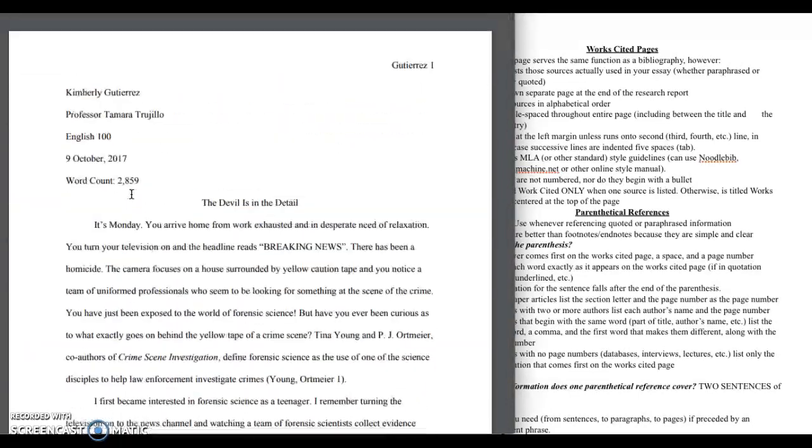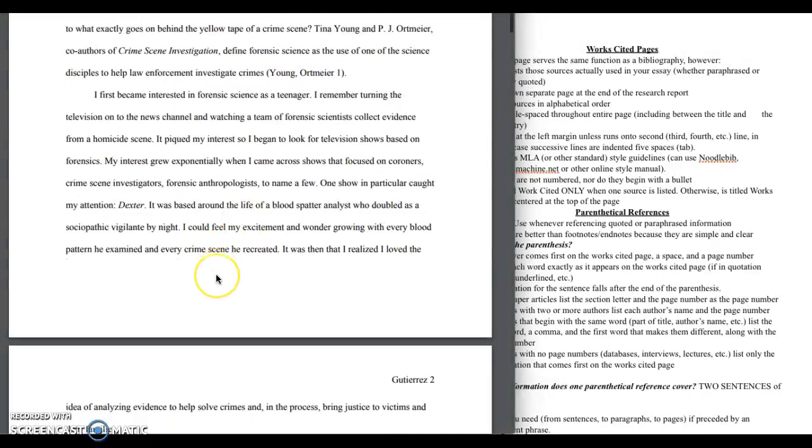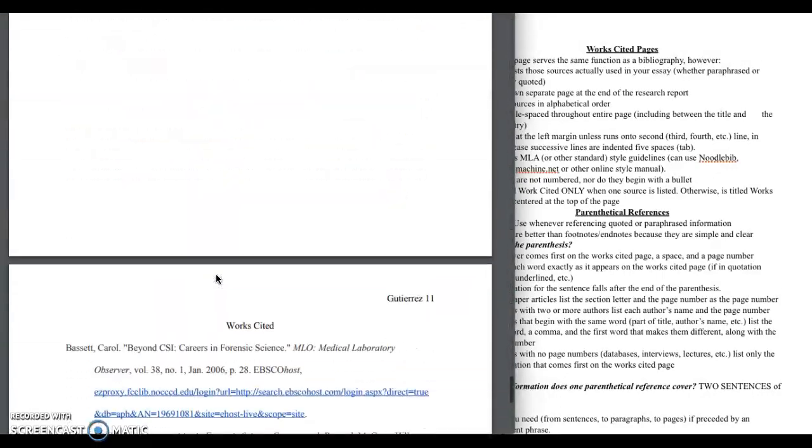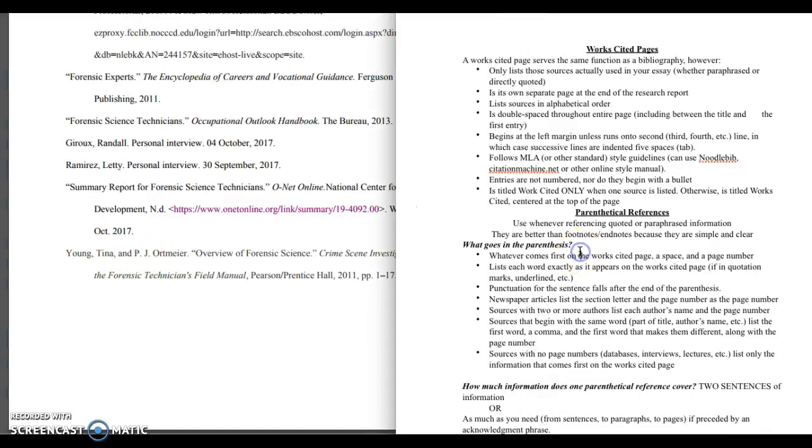Okay, so if we go back to the first one, we see Young Ortemeyer, right? We go back to the Works Cited page and we're able to see very quickly that she has Young, that's the first word, and then she also put this other author's last name, because as the page in the notes packet tells us, for sources with two or more authors, you list each author's last name and then the page number, okay?